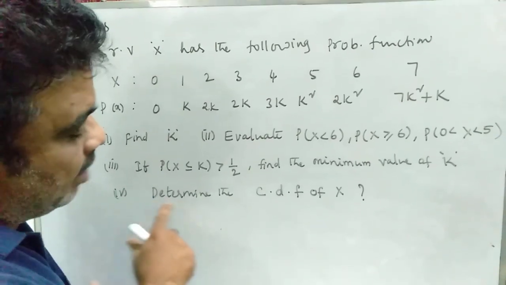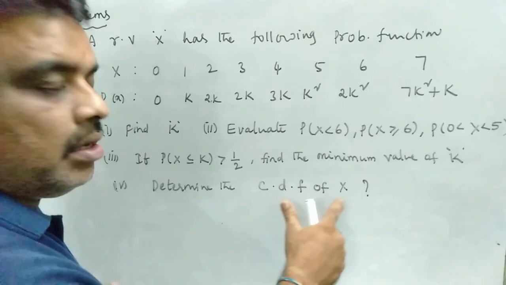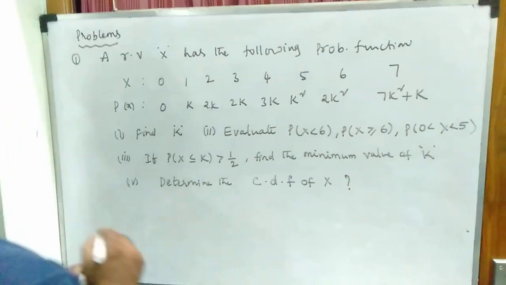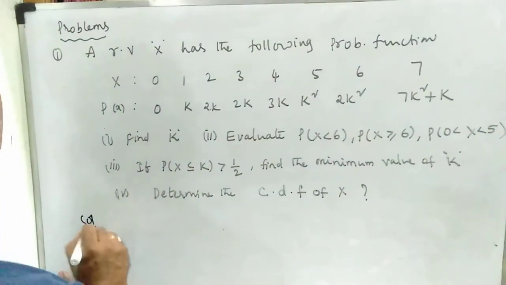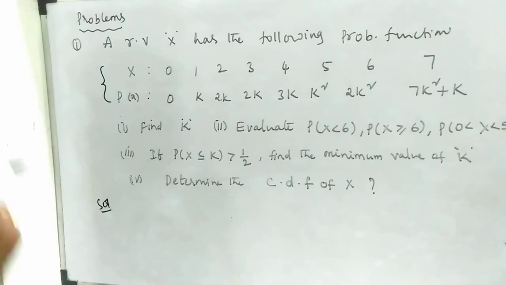And in the fourth bit you have to determine the cumulative distribution function of x, or we call it the distribution function. So given that it is already a probability function of the random variable x.